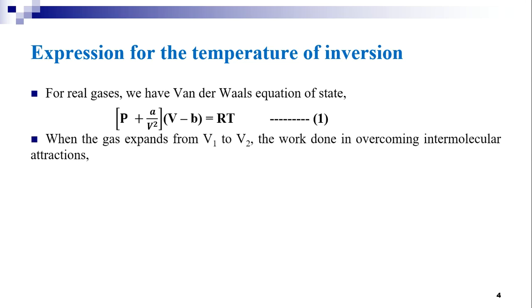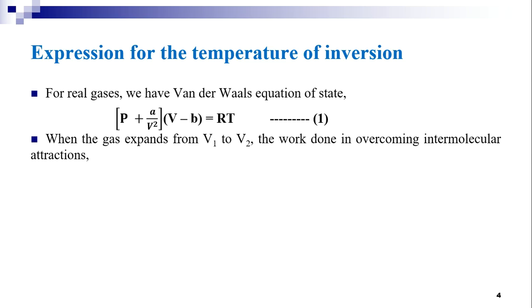When a gas is subjected to Joule-Thomson expansion, there will be two types of work done. One is the internal work done to overcome the intermolecular attractions of the molecules, and the other is the external work done.